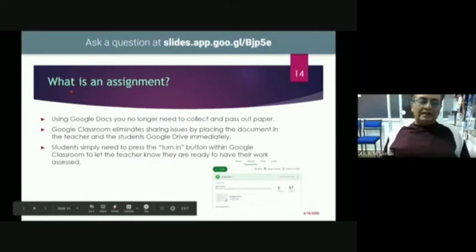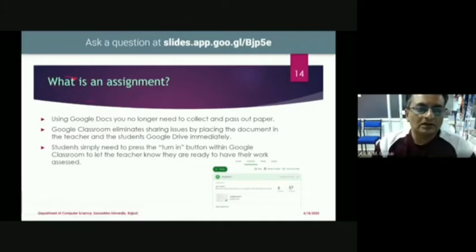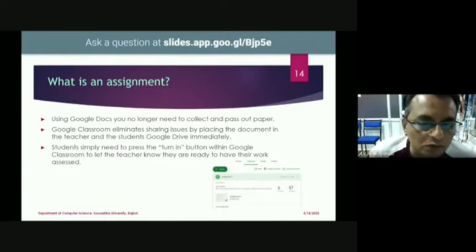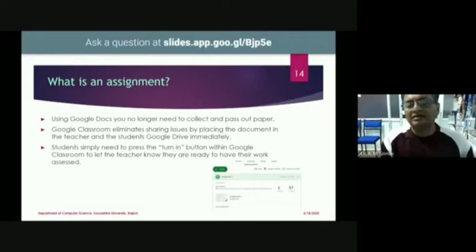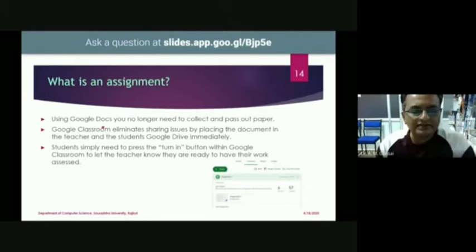Now, what is an assignment? An assignment is a Google Doc. Look, you can type an assignment in a Google document. This is just like a Microsoft Word document. Many of us are aware of Microsoft Word, where you can type and paste and add pictures and everything is available. The same way we have a Google document, and you can create one. Under that you type some questions and those questions will pass to each individual student. That type of assignment you can put with Google Doc.